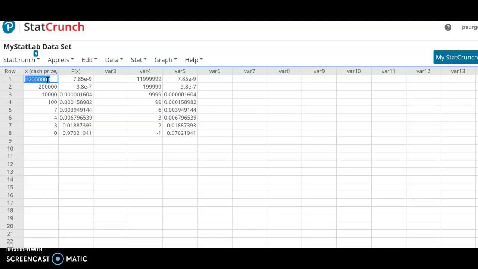So the formula I have to set up would be, remember what the computer's doing for your expected value. It's taking this, multiplying it by the probability, plus the product of these two, plus the product of these two, right?